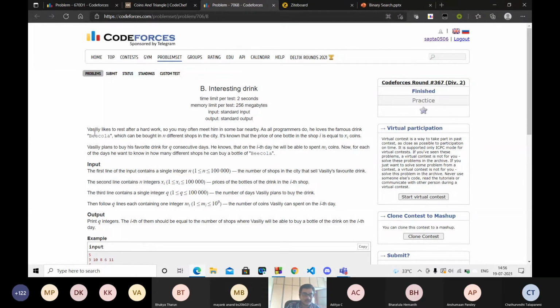It says Vasily likes to rest after hard work, so you may often meet him at some bar nearby. As all programmers do, he loves his favorite drink, Bcola, which can be bought in n different shops in the city. It's known that the price of one bottle in shop i is equal to xi coins. Vasily plans to buy his favorite drink for q consecutive days, and for each day he has mi coins. Now, for each of the days, he wants to know in how many different shops he can buy a bottle of Bcola.